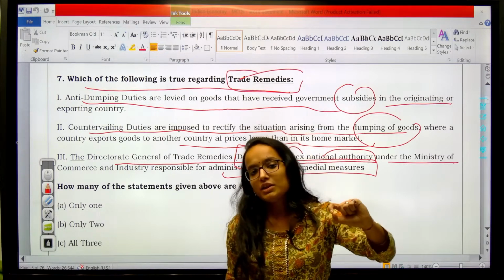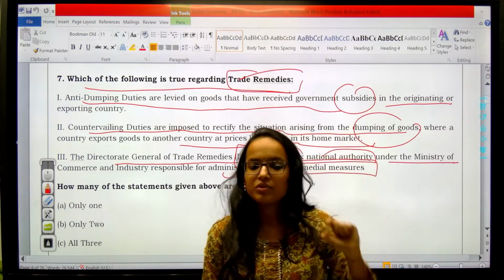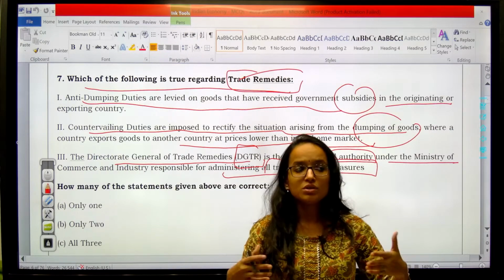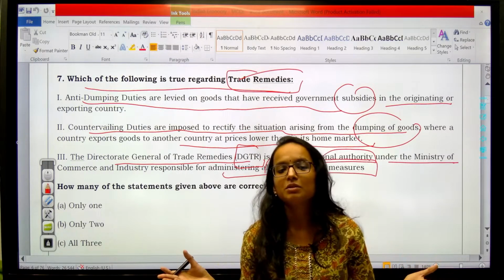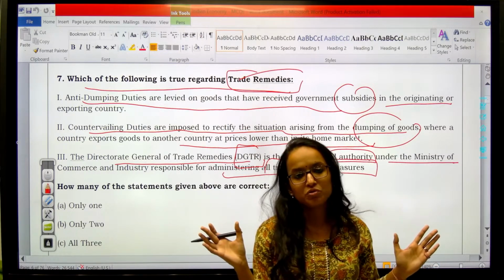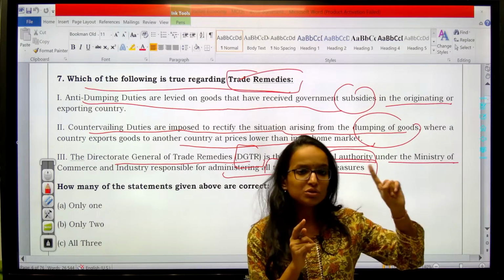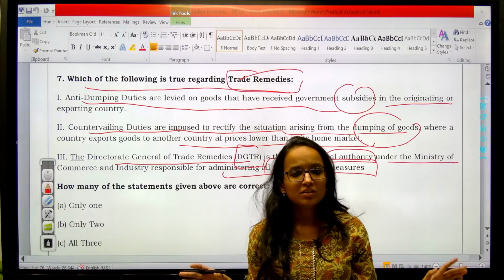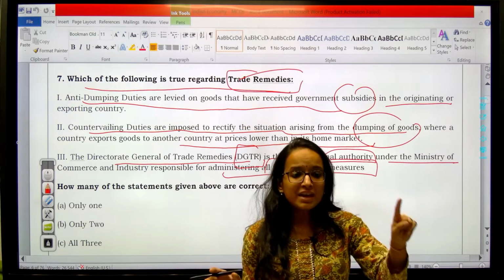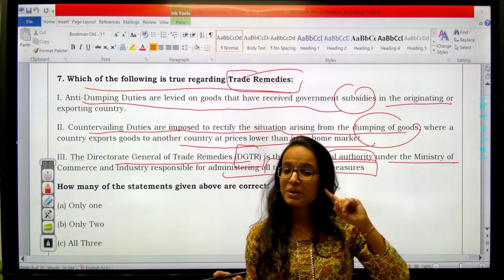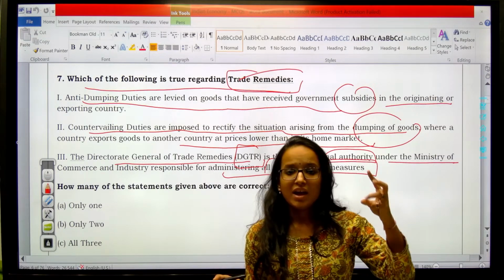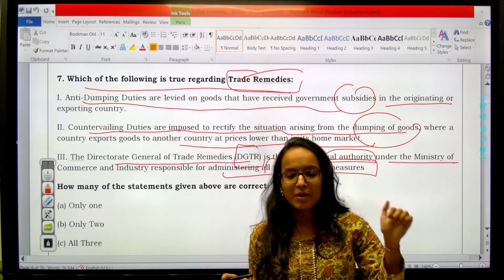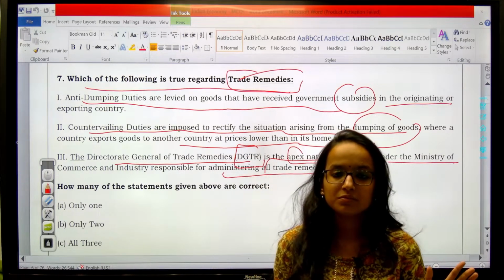UPSC is not difficult due to lack of knowledge. Everyone has access to sources, which flood the market. Agree or not? So resources are not a limitation, knowledge is not a limitation. Everyone knows everything which is there. There is cutthroat competition. What makes the difference is your presence of mind, common sense and elimination techniques. Remember, common sense is the sharpest weapon you can use in your Prelims examination.